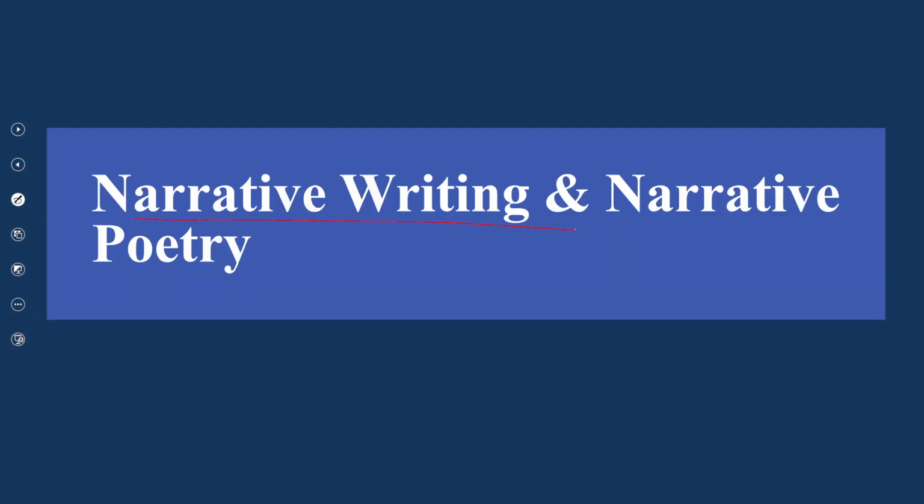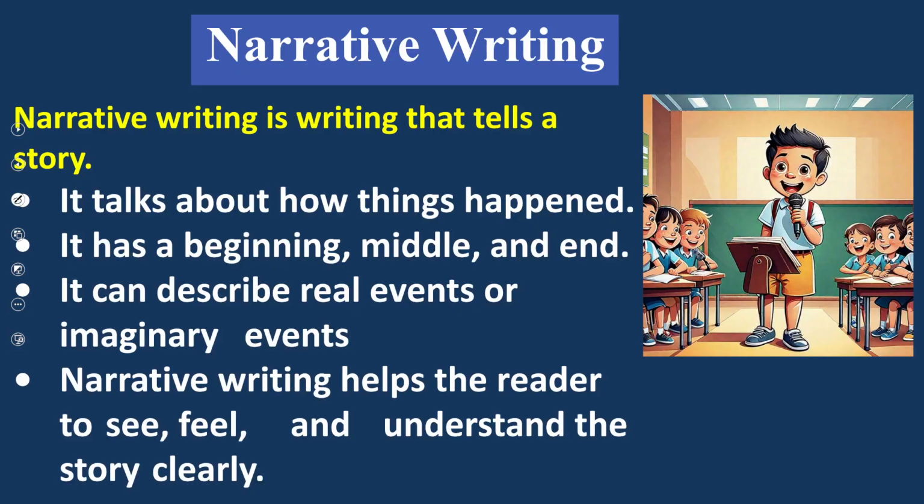Narrative writing and narrative poetry. What is narrative poetry? Look at this. Narrative writing is writing that tells a story. All the writings which tell us about a story are called narrative writing. It talks about how things happen. Definitely, it has a beginning, middle, and end. These are the three parts of any narrative story.